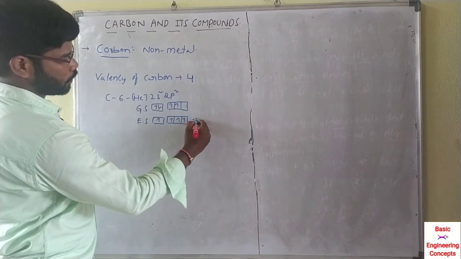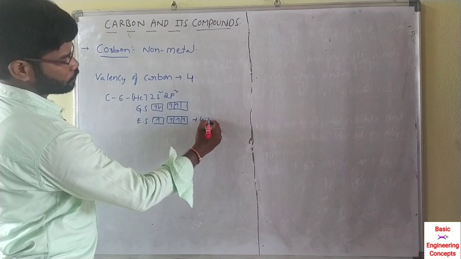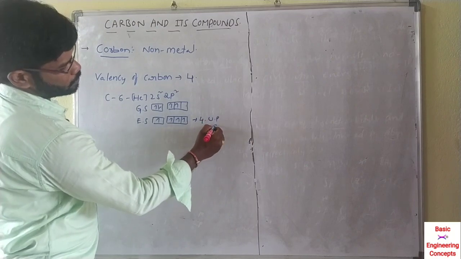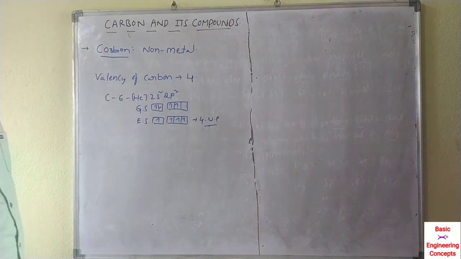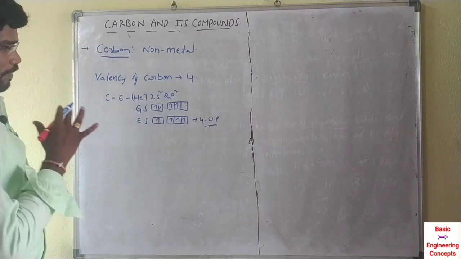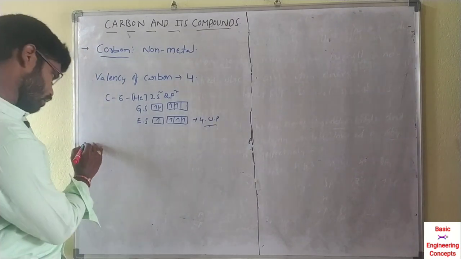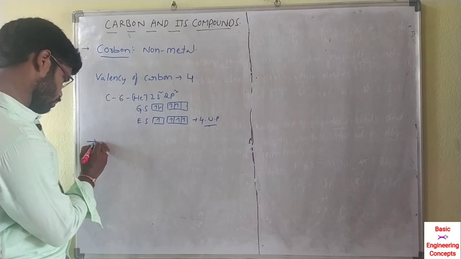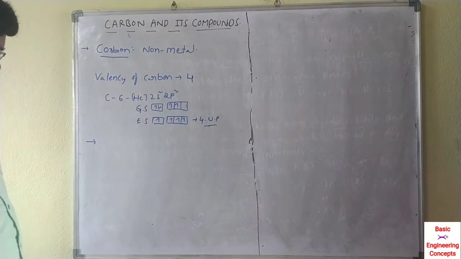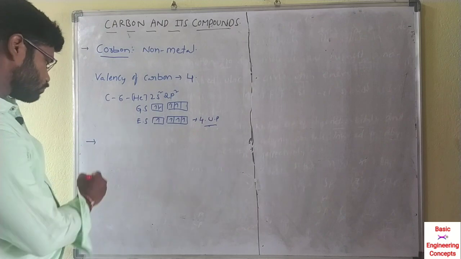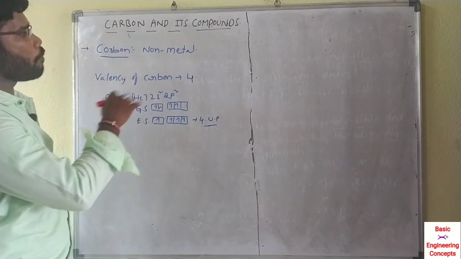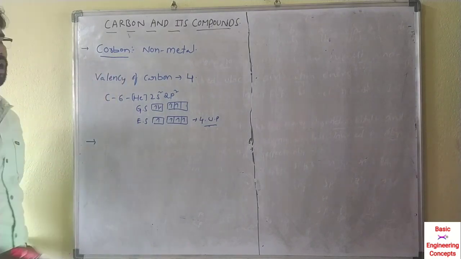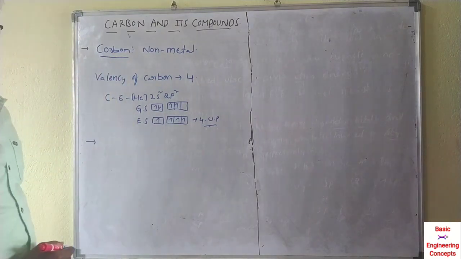So in total, 4 unpaired electrons are present in carbon, so the valency of carbon is 4. It's the basic property of carbon compounds; all compounds depend on carbon valence.